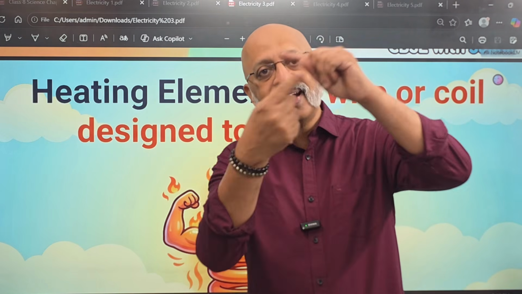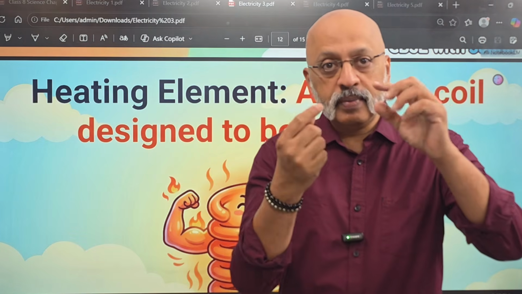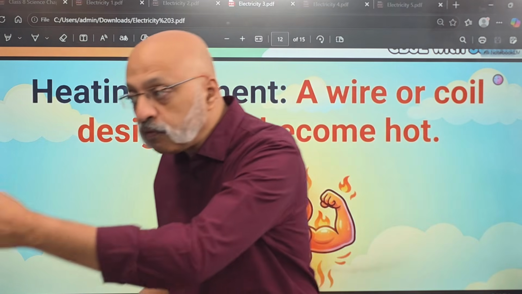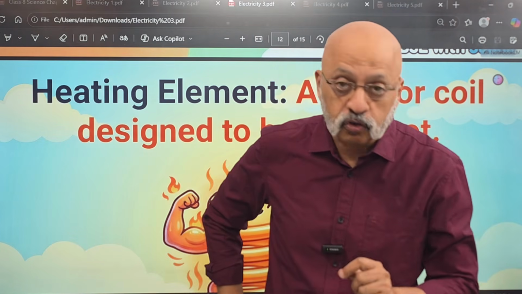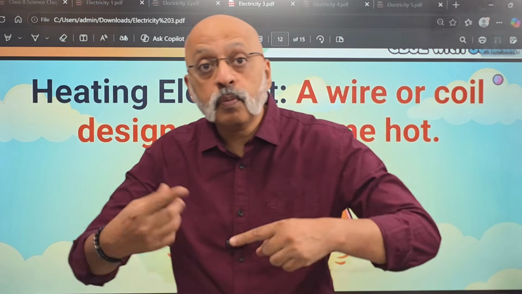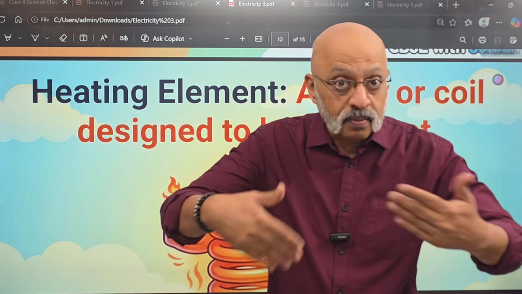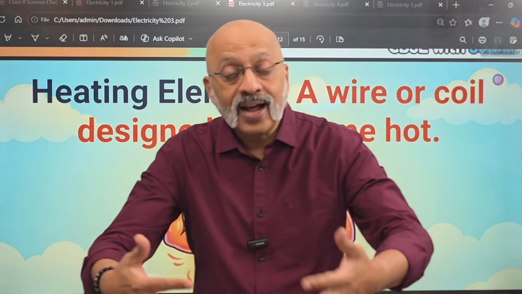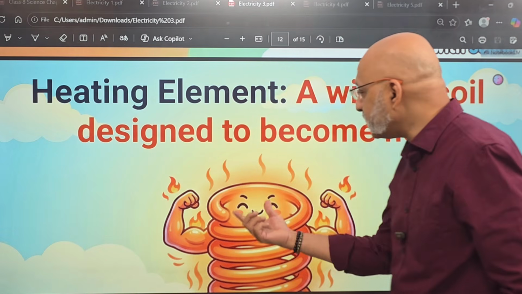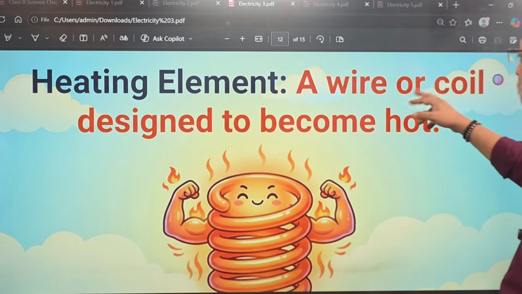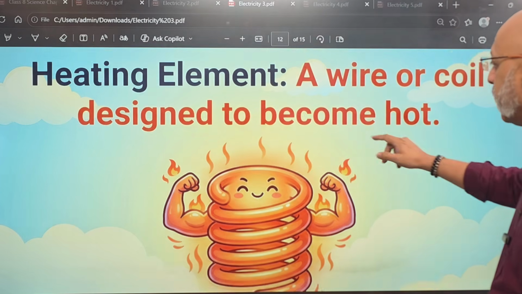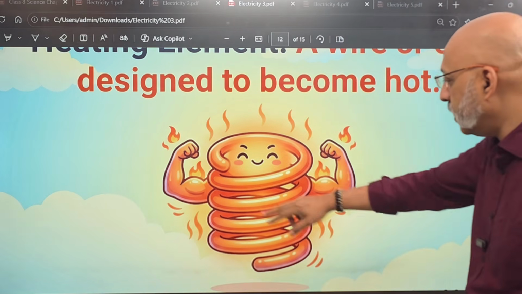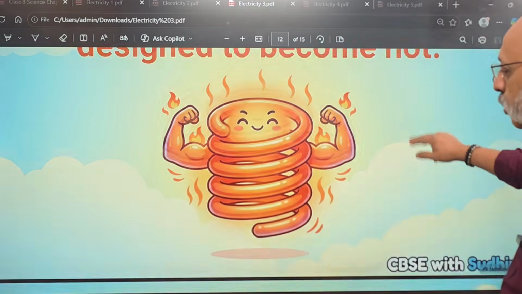So you will find it has that heating element. Or if you live in the northern part of India, during winter months, you would be using the heat convector or some kind of a heater, right? Now that also gets hot, and through which you get the heat. So these are known as the heating element, a wire or coil designed to become hot, which is why written in red. So it is generally in this kind of a shape.